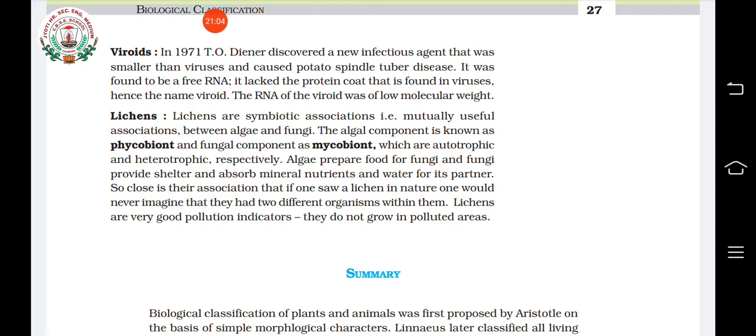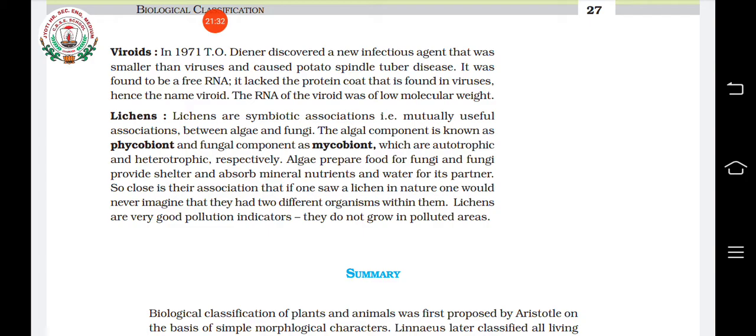The phycobiont is the algal member which prepares the food for the fungus, and the mycobiont absorbs the minerals, water, etc. for the phycobiont. So the phycobiont is the algal component which makes the food for the other partner, and the mycobiont is the fungal partner which absorbs water and minerals from the soil and gives them to the algal partner.